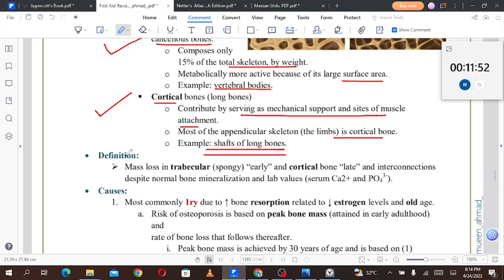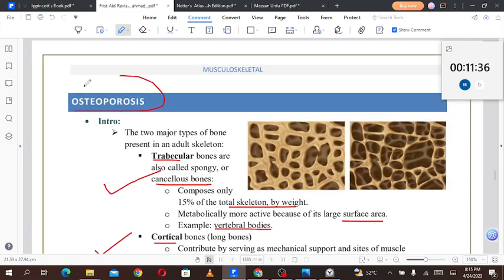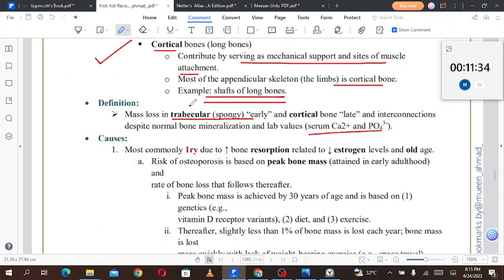Definition: mass loss in the trabecular or spongy bone early and the cortical bone late, and loss of interconnections, despite normal bone mineralization and lab values, serum calcium and phosphate. So in osteoporosis, we have a loss of mass in the trabecular bone first, that is, spongy bone will lose mass first, and then the cortical bone will lose mass, and interconnections, despite normal bone mineralization and normal serum calcium and phosphate.